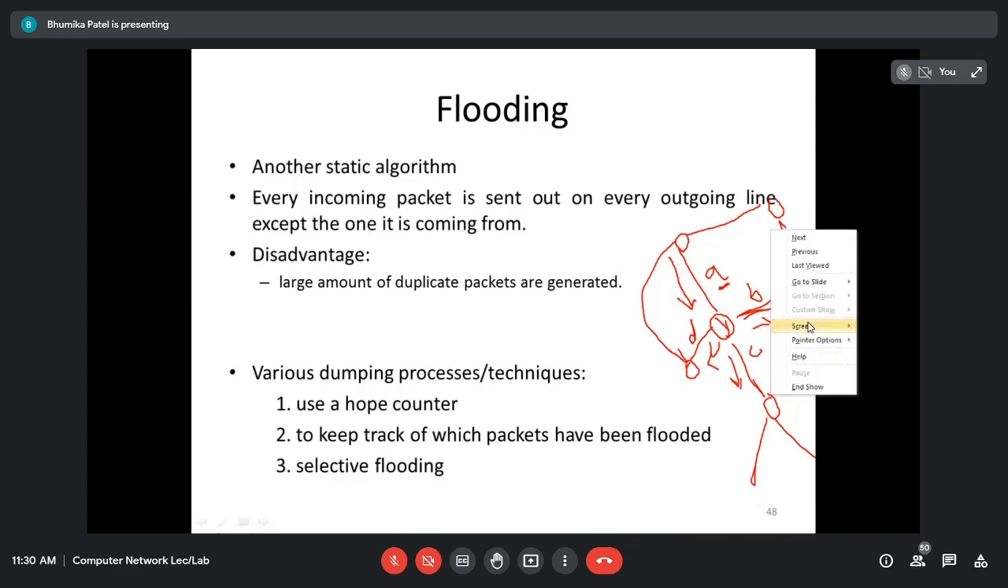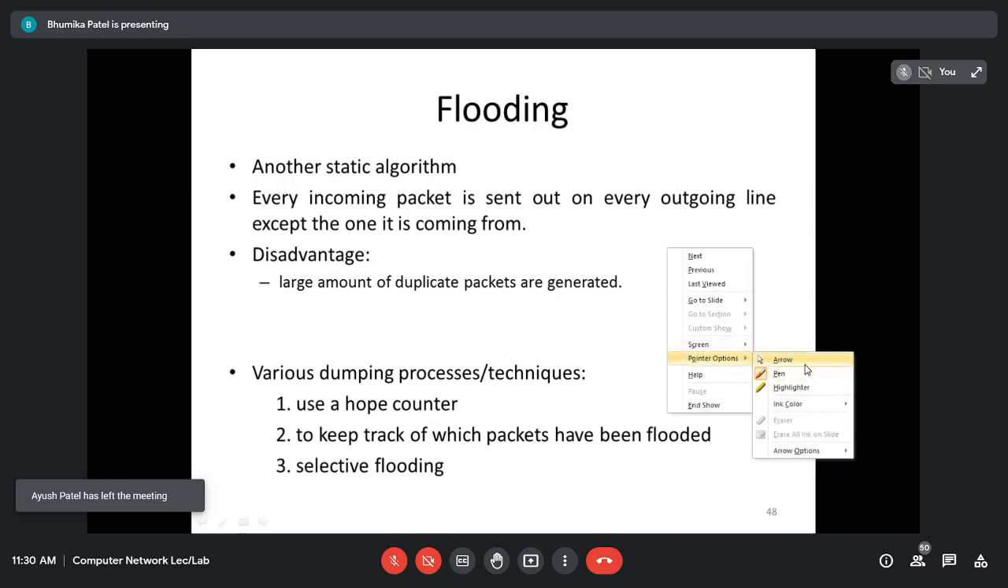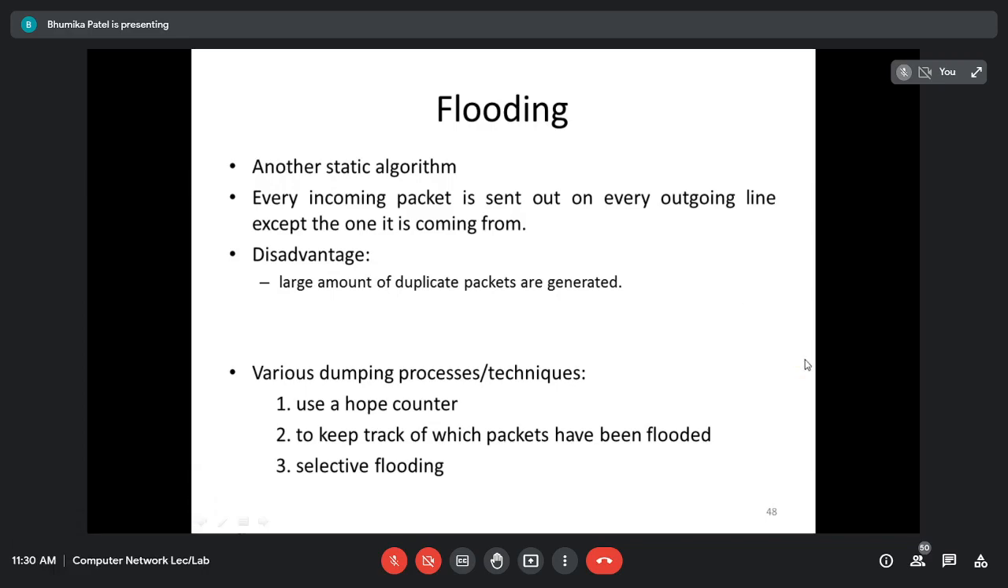So what is the disadvantage here? There will be duplication of the packets. A large amount of duplication of packets will be there over the internet. Endless copies of the packets circulate because it may be possible that some of the routers are interconnected. The packet has to be sent on all lines except the one it came from, so the same router may get the same message multiple times, because it is coming from different routers. So a large amount of duplicate packets will be generated if we consider flooding.